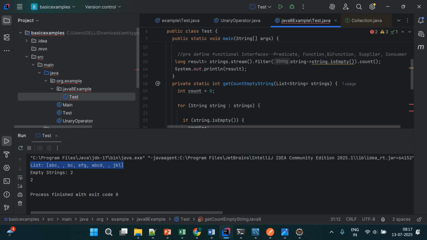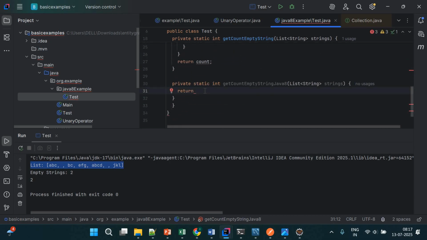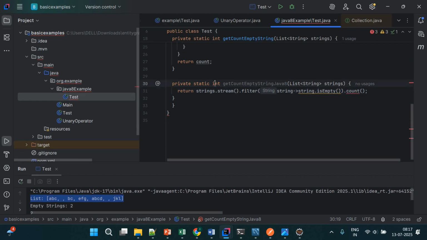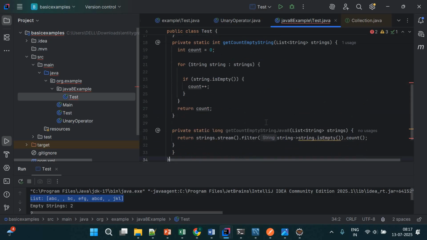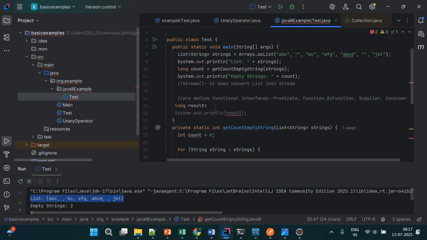It will return this complete code, so I can cut it and paste it here. The return type will be long because it is returning a long type only, and then we can call this method here.